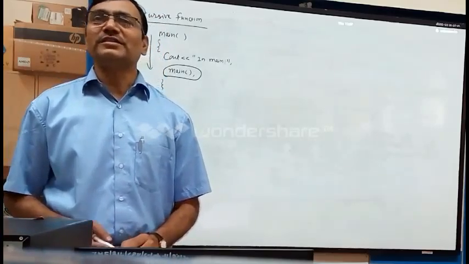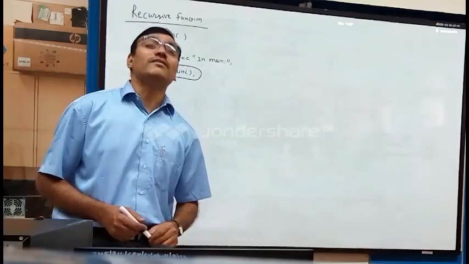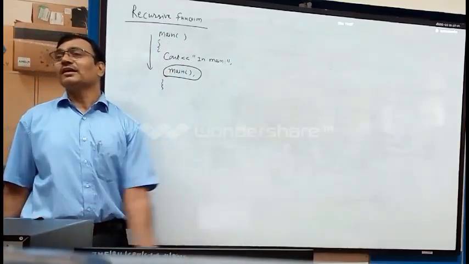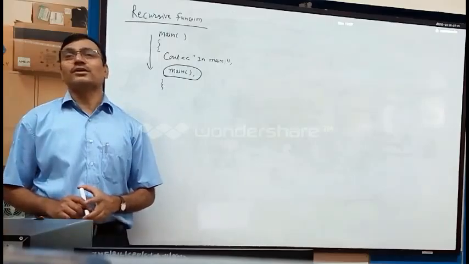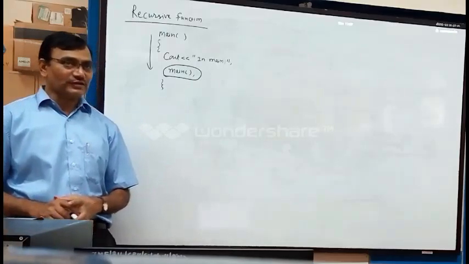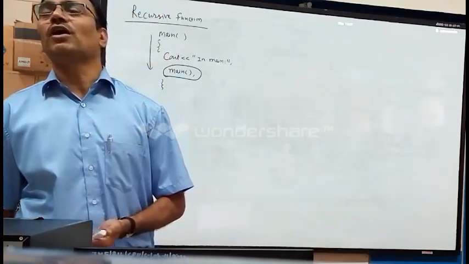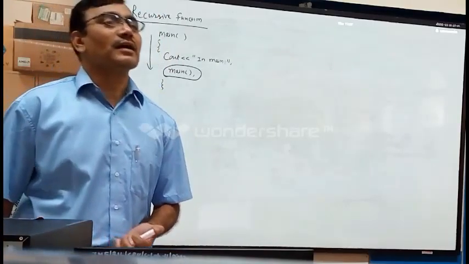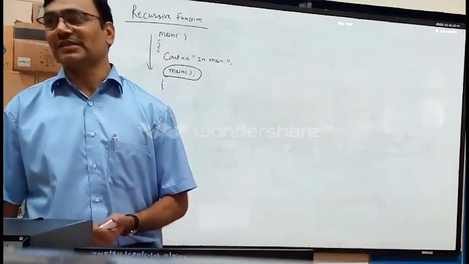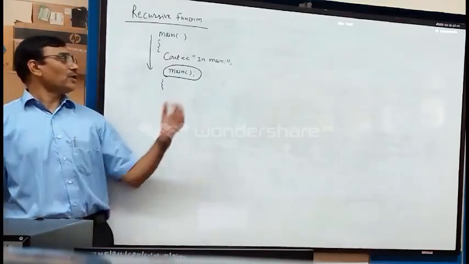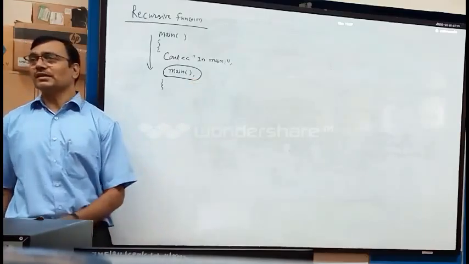A function, when it is called within its own definition, is considered to be a recursive function. A function is said to be recursive if the function call is in the definition of the function itself. So we are defining a function main here and we are calling it here itself.